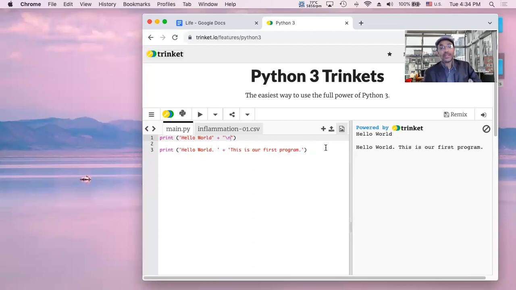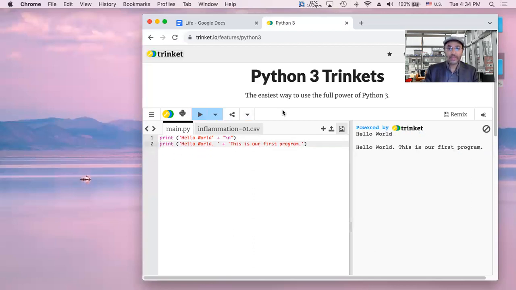And then when you start the next line 3 here, print hello world plus this is our first program, that gap is now visible. I could have removed this gap from here. I could have made line 3, line 2, pushed play, and it'll still come out that way. So the plus quote \n is creating a new line.